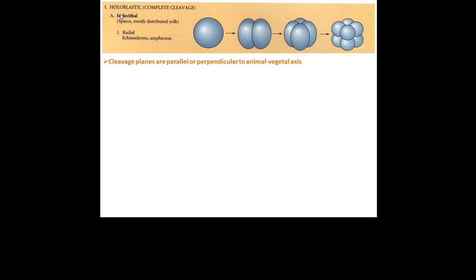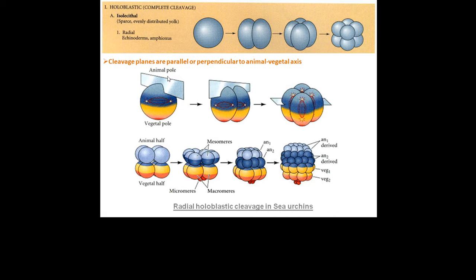Isolecithal eggs having radial holoblastic cleavages are found in echinoderms and amphioxus. The characteristic feature of this cleavage is that the early cleavage planes are parallel or perpendicular to the animal-vegetal axis. That means it's very symmetrical and gives rise to equally sized blastomeres. This figure shows radial holoblastic cleavage of sea urchin.